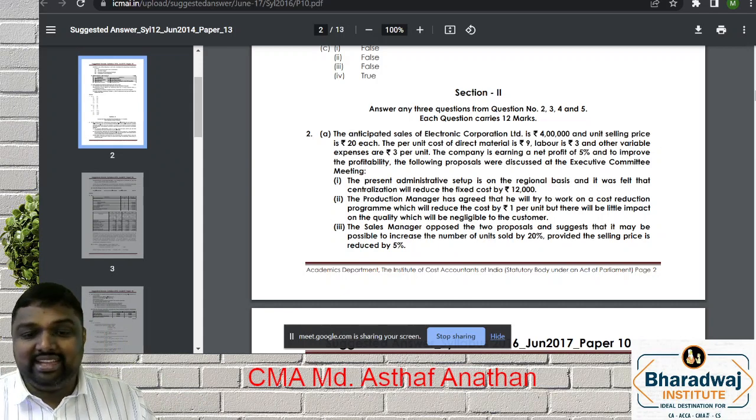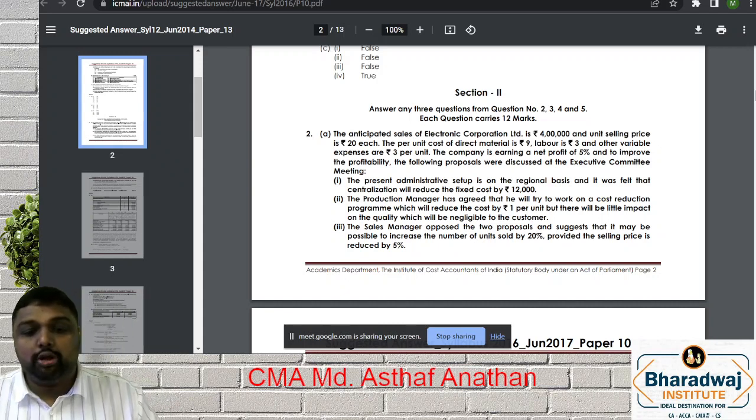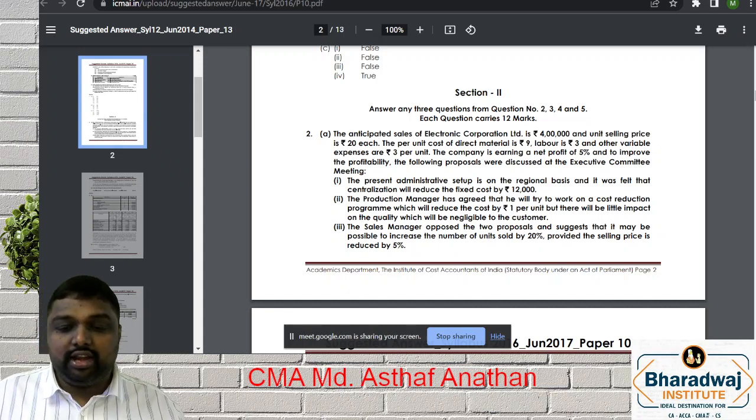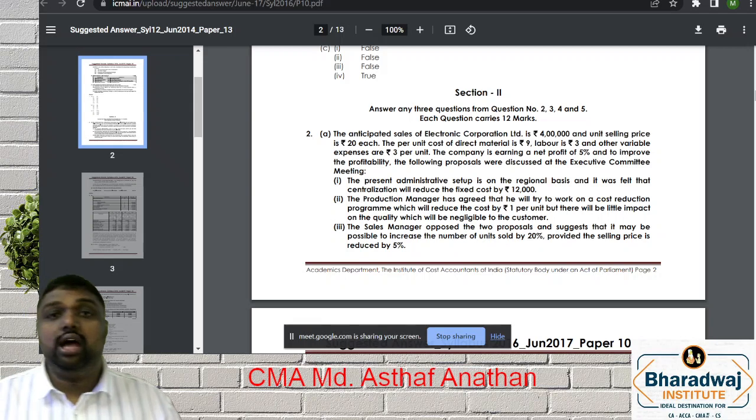So current data is given. The present administration setup on the regional basis was felt that centralized will reduce the fixed cost by 12,000. The production manager agreed that he will try to work a cost reduction program which will reduce the cost by ₹1 per unit, with negligible impact on the quality to the customer.